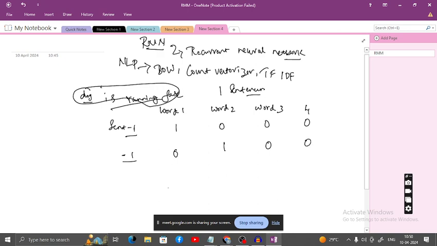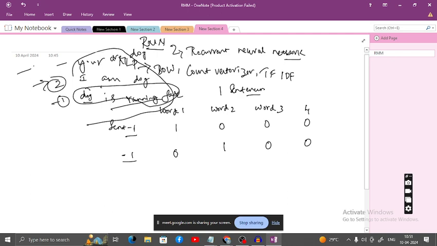So for example, you have sentences: dog is running, I am dog, you are dog. This is sentence number 1, this is sentence number 2, this is sentence number 3.